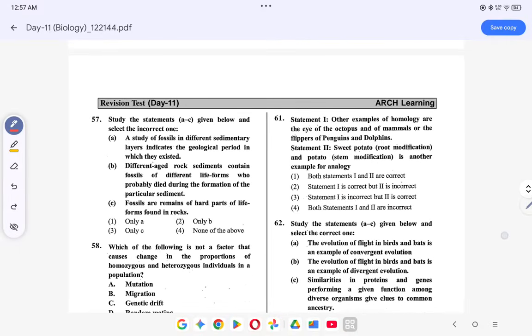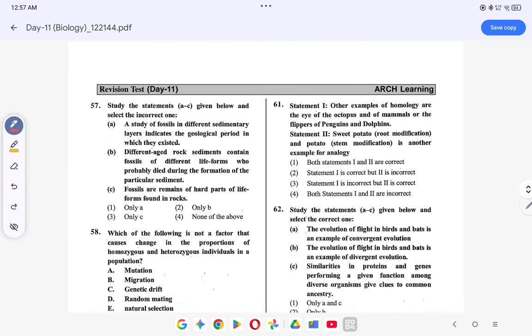Coming to question number 57. Select the incorrect statement. The study of fossils in different sedimentary layers indicates the geological period in which they existed. This is correct. Different age rock sediments contain fossils of different life forms who probably died during the formation of the particular sediment. This is correct. Fossils are remains of hard parts of life forms found in rock. This is correct. So none of the above are incorrect.